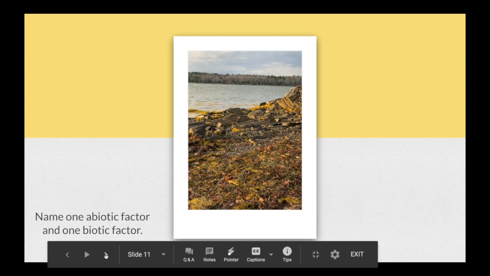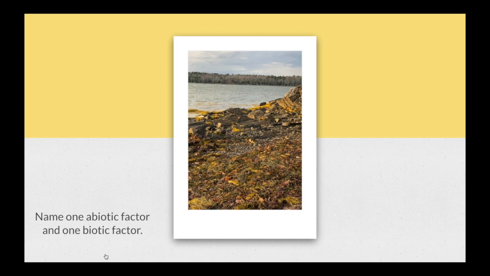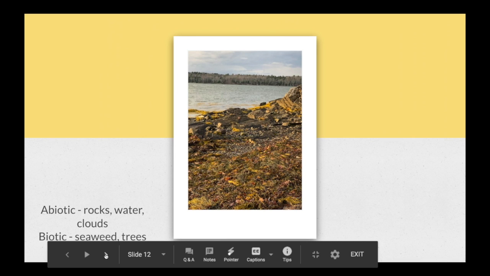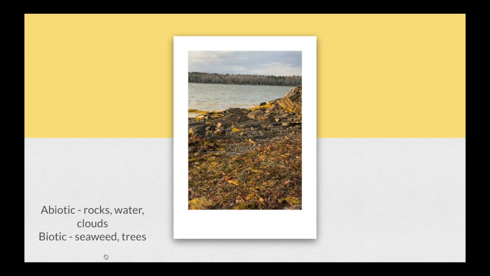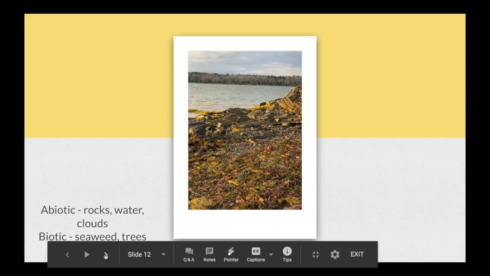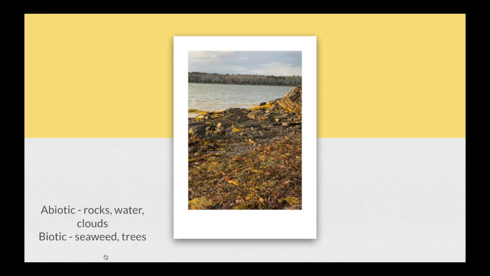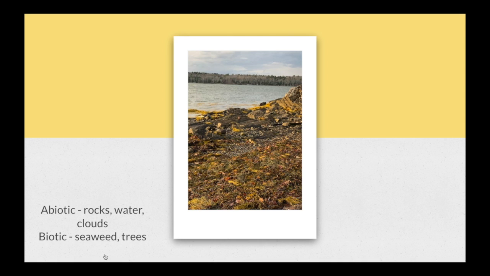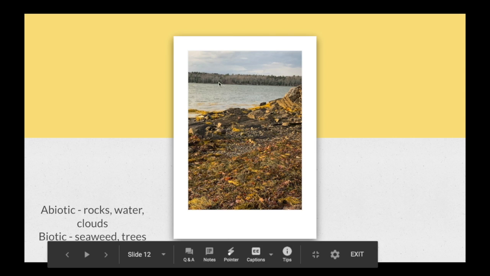So in this picture, can you name one abiotic factor and one biotic factor? So there are several abiotic factors that I see in this picture. One abiotic factor would be the rocks in the background. The water is abiotic, and then you also see clouds, and those are considered abiotic as well. All three are non-living. I see seaweed, which would be biotic, and I also see trees in the background. Those would also be considered living, so they are biotic factors.